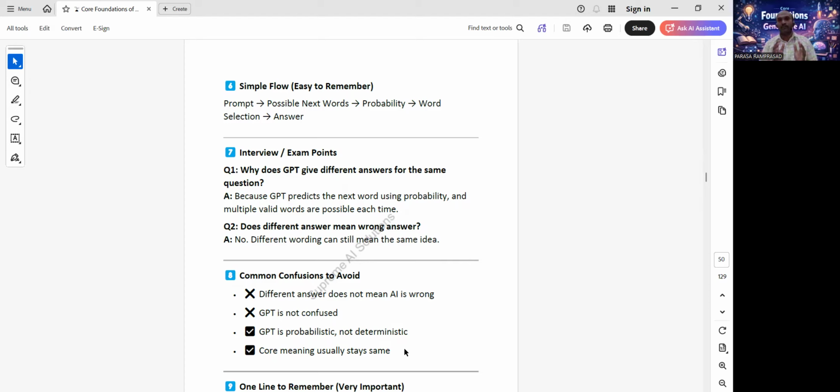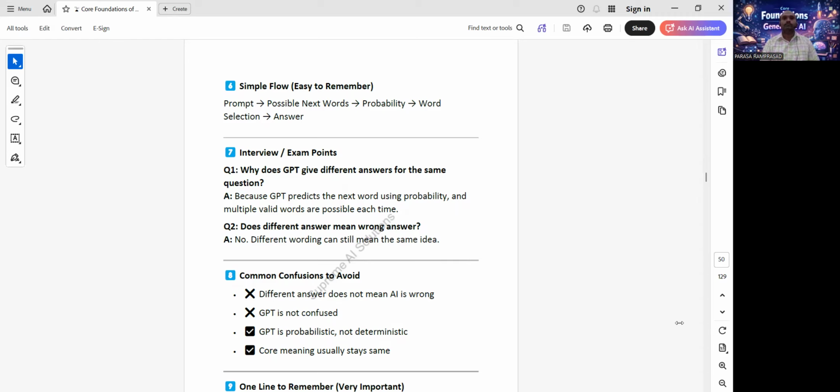One line to remember, very, very important: GPT answers differ because language has multiple correct ways of expression. If you remember only one line, remember this.